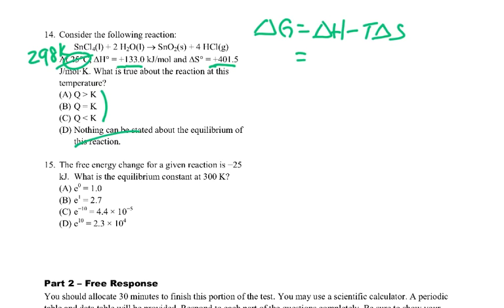And delta H is positive 133 kilojoules per mole, minus 298. And again, here this is in joules, so I'm going to go ahead and change that to kilojoules. So I'm going to use 0.401.